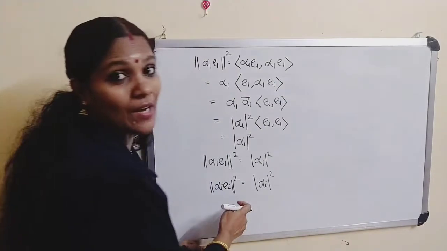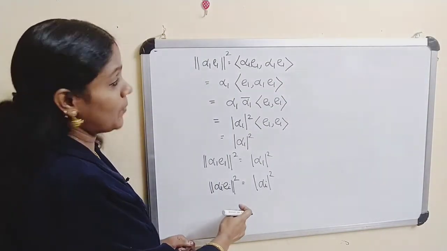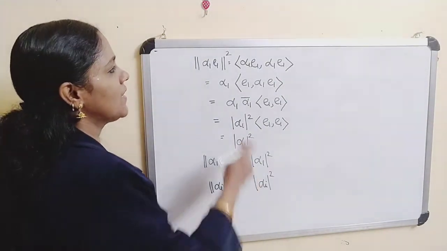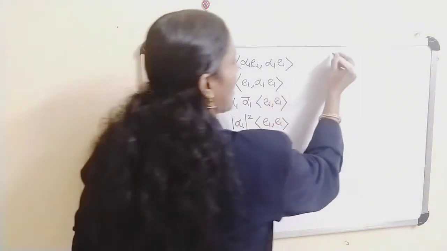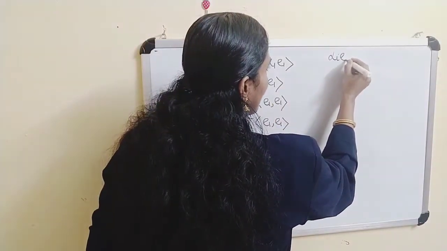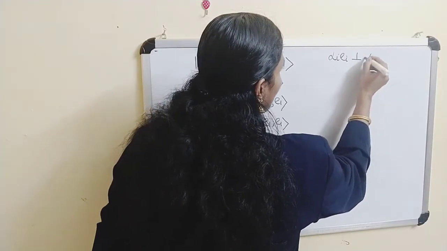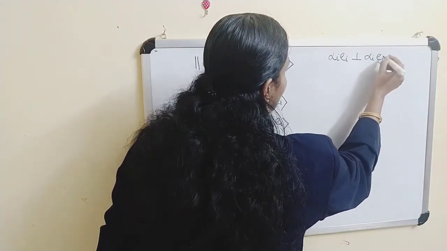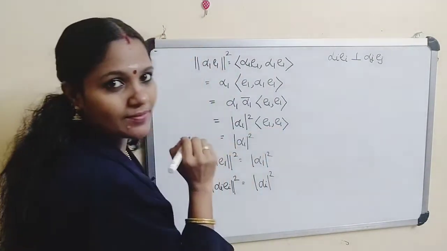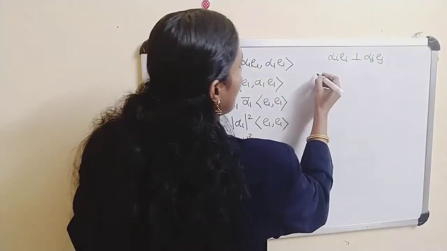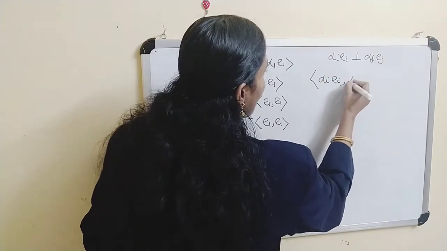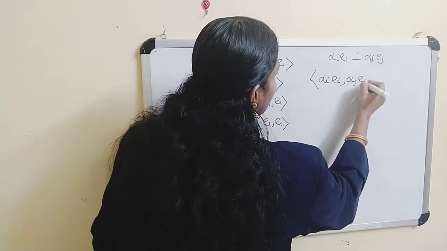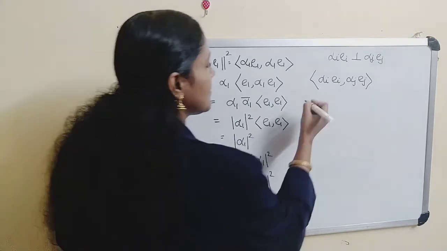Now, here we are applying the Pythagorean theorem. Before that, for applying the Pythagorean theorem, we have to know whether alpha_i e_i is orthogonal to alpha_j e_j. So consider the inner product of alpha_i e_i, alpha_j e_j.